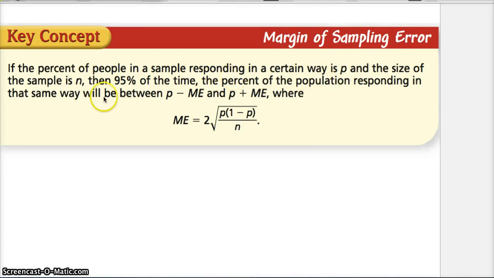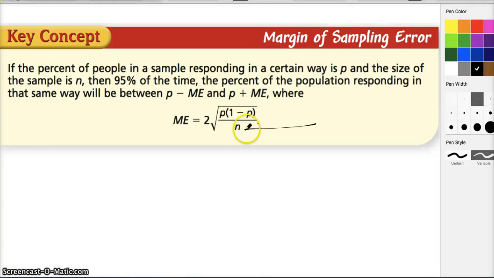But I'm asking you to accept: if the percent of people in a sample responding a certain way is P and the size of the sample is N, then 95% of the time, the percent of the population responding in that same way will be between P minus the margin of error and P plus the margin of error, where the margin of error is this. It's 2 times the square root of the product of P times 1 minus P, divided by N.